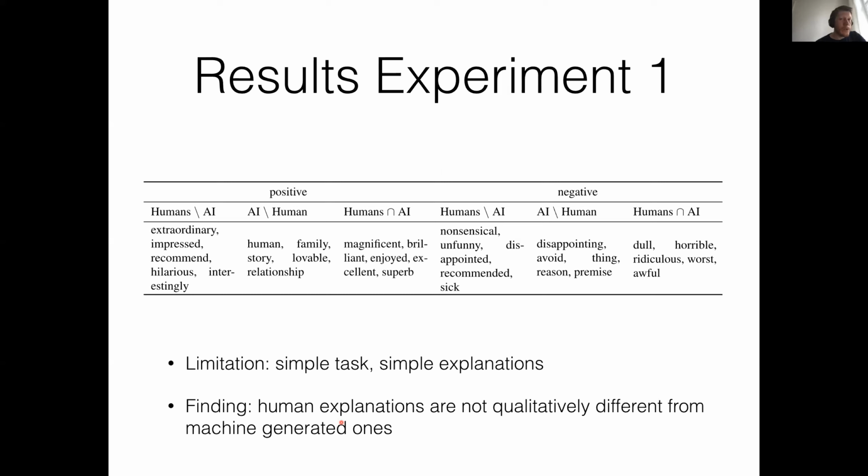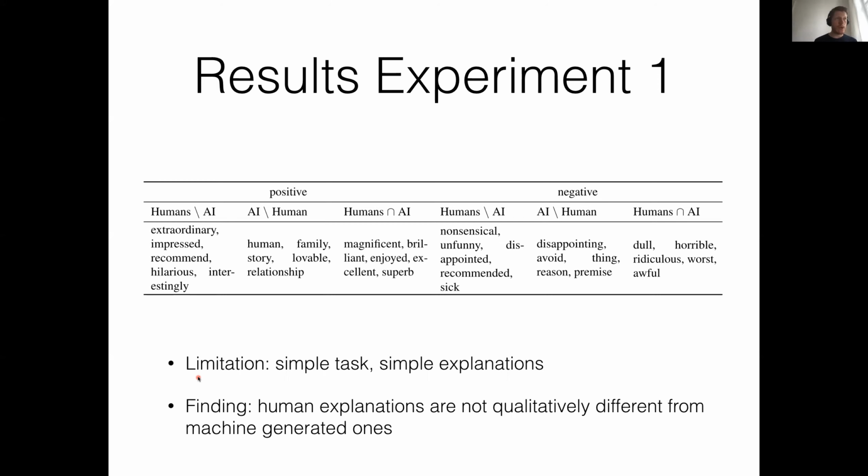The results from those experiments were, first, and it's important to mention this, that these results are limited by the fact that it's a very simple task, and the explanations were also very simple.